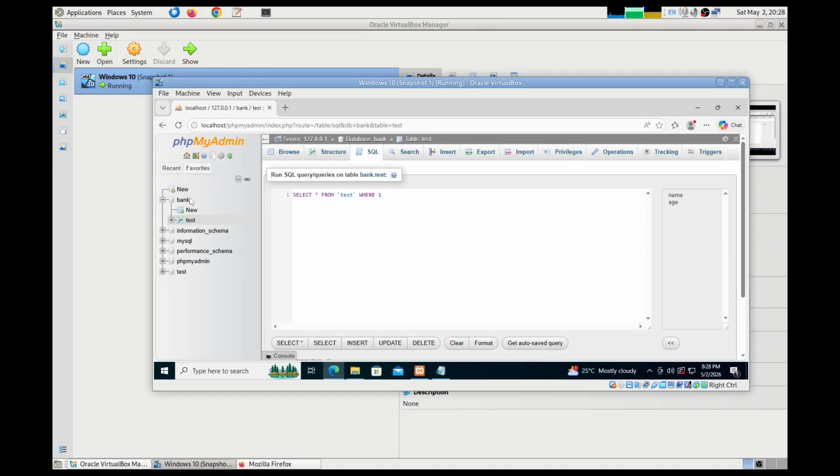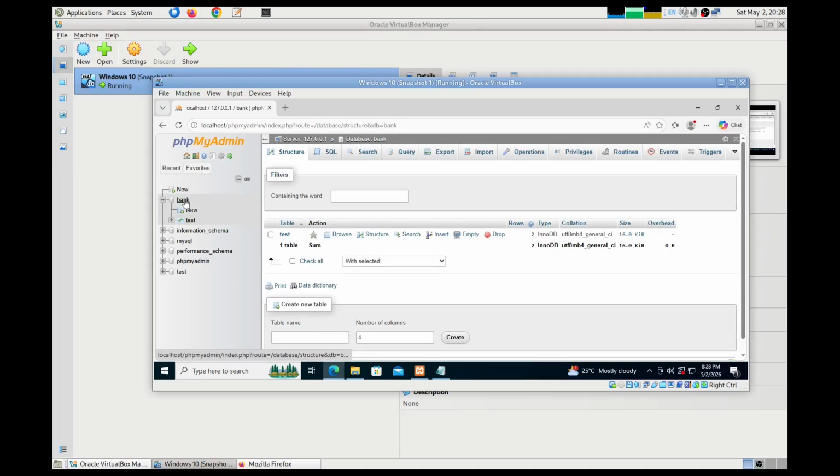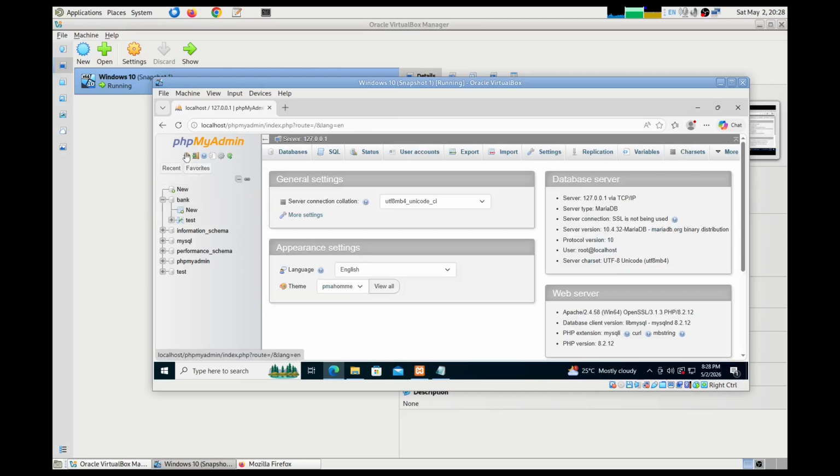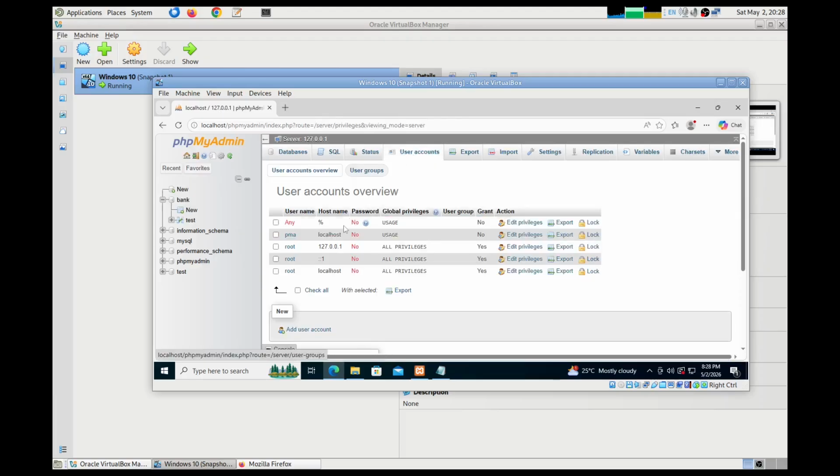Once a database is available, typically what we do is we create a user who has the privileges or the permissions to perform various tasks on the database. So if you look at the users of the system, user accounts, there are a few users that the system comes with by default.